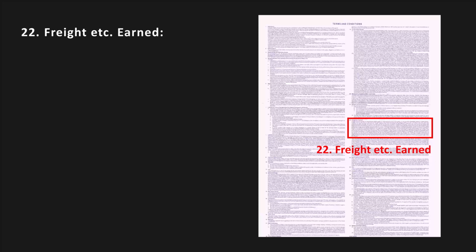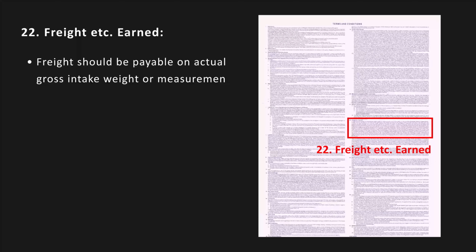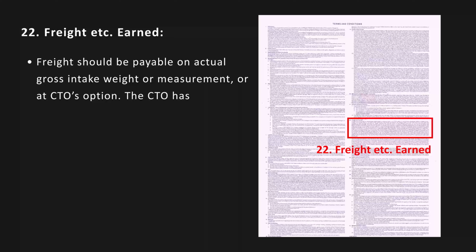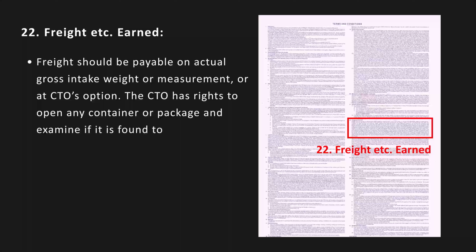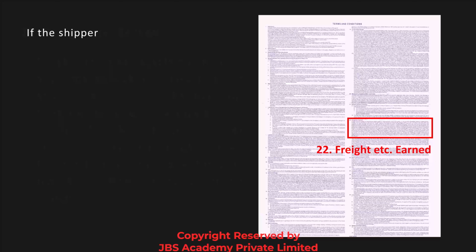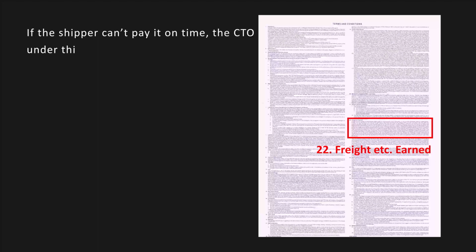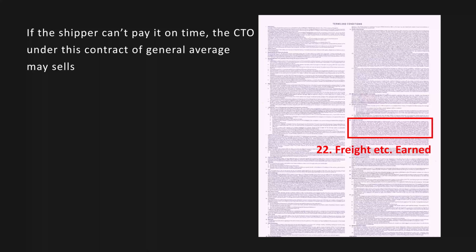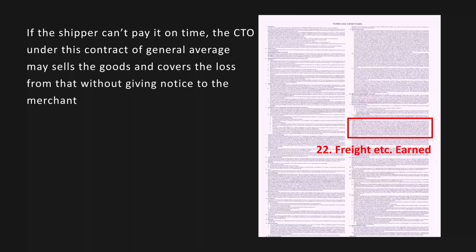Freight etc. earned. Freight should be paid on actual gross intake weight or measurement or at the CTO's option. The CTO has rights to open any container or package and examine it if it is found to have any error. The CTO can take extra freight according to correction. If there is any change in weight, the CTO will collect it from the shipper. If the shipper can't pay it on time, the CTO under this contract of general average may sell the goods and cover the loss from that without giving any notice to the merchant.